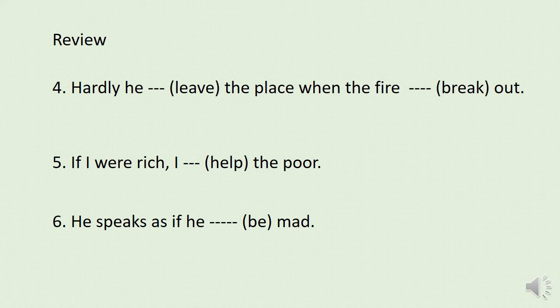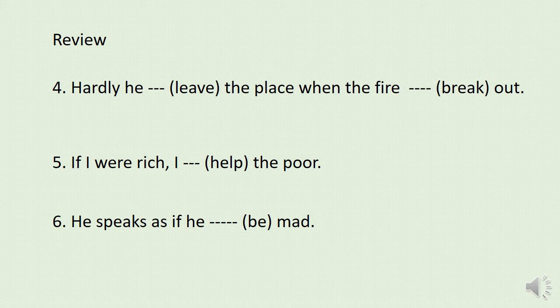Then we have exercise number 4: Hardly he ___ leave the place when the fire ___ break out. My dear students, you all know the rule by now, isn't it? Yes, for the first gap we have to use had he left, and for the second gap we have to use broke instead of break.